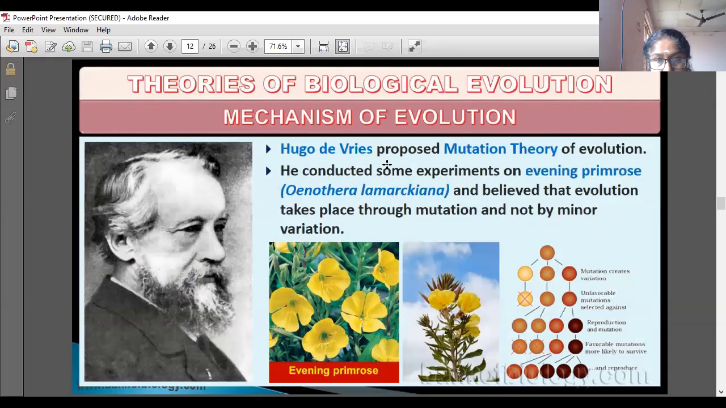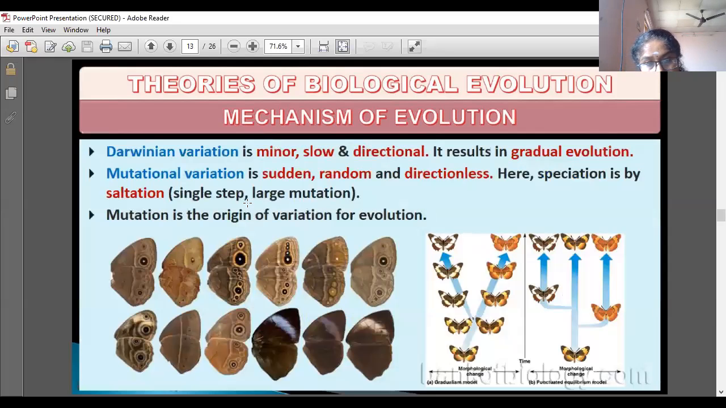Mechanism: De Vries theory. Hugo de Vries proposed the mutation theory. Already I told that mutation means sudden change only. Evolution does not take place gradually. De Vries conducted experiments on the evening primrose, and believed that evolution takes place through mutation and not by minor variation. Now a comparison of Darwin with De Vries.